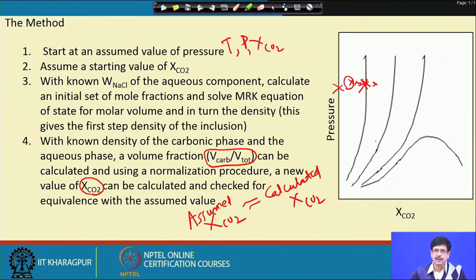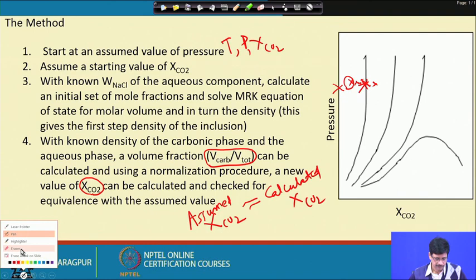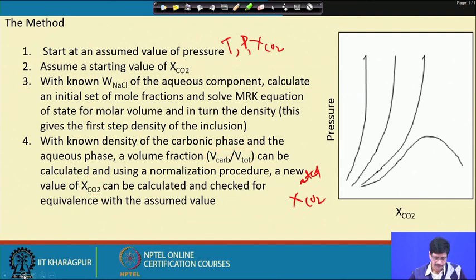So, in a routine calculation procedure, we could choose ranges of variation of pressure, let us say from 500 or say 200 bars to 2000 bars or 3000 bars, and the XCO2 from any of this range.